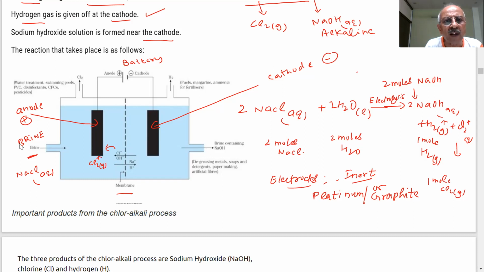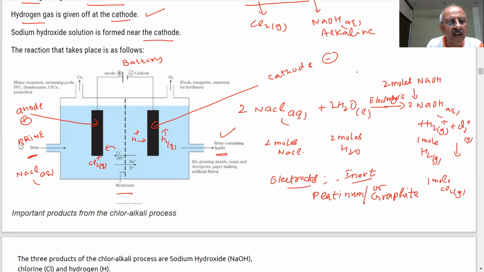And H plus is positive. This H plus is moving towards, students, the cathode. And what gas is coming here? Hydrogen gas. And then inside this, caustic soda is produced, which you are withdrawing. This is your NaOH. What is NaOH? Caustic soda. Note down everything.